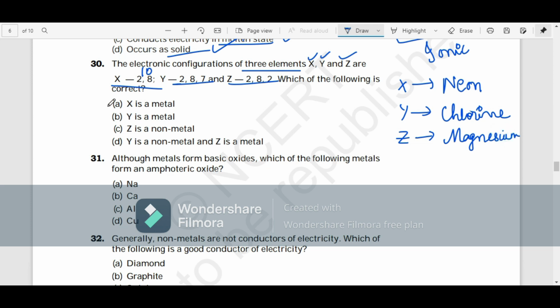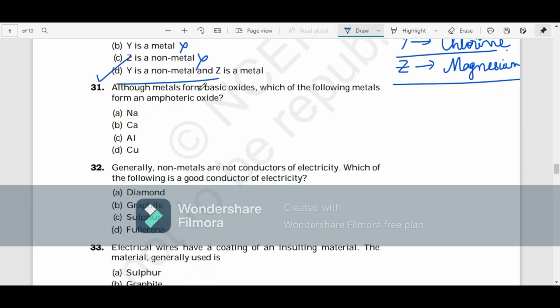Now which of the following is correct? Is X a metal? Wrong. Is Y a metal? Nope. Is Z a non-metal? Nope. Y is a non-metal. Yes, chlorine is a non-metal and magnesium is a metal. All the metals form basic oxides. Yes. Actually, metals form basic oxides and non-metals form acidic oxides.